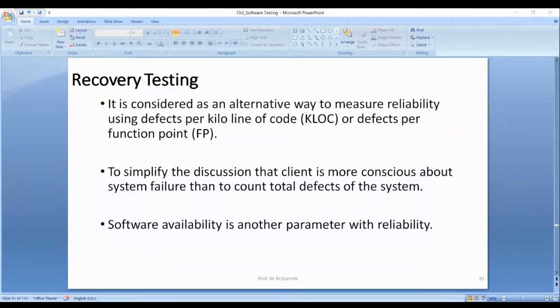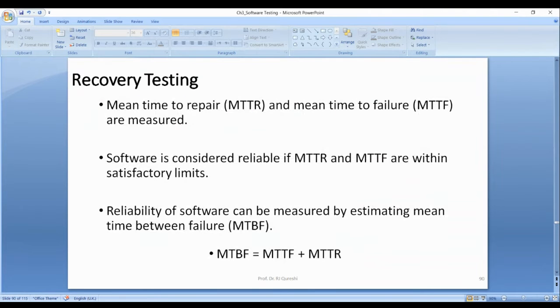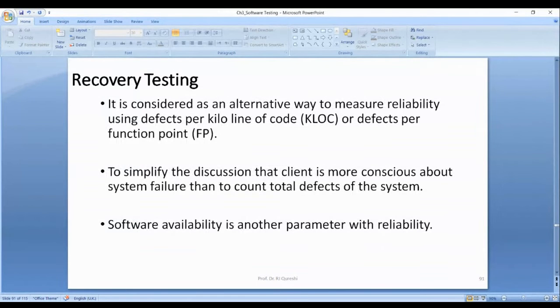Before the closing of the first session, I was discussing recovery testing, and we discussed that we have one way to measure the recovery. The mean time between failure is equal to mean time to failure plus mean time to repair. And we have another way to measure reliability using defects per kilo line of code, or faults per kilo line of code, or faults per function point.